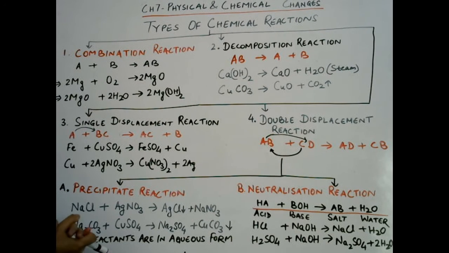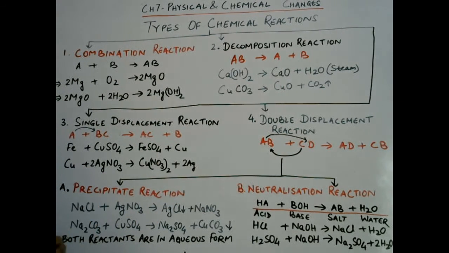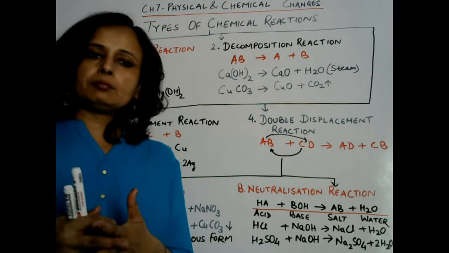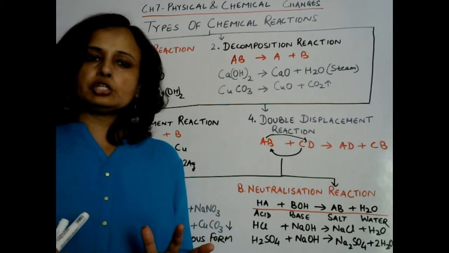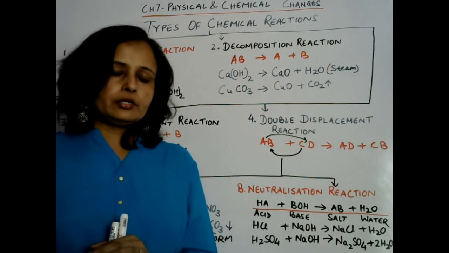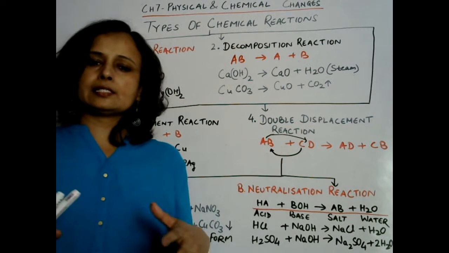So which kind of reaction is this? This is a precipitate reaction and comes under the category of double displacement reaction. Clear? Now let us study about the another type of double displacement reaction, that is neutralization reaction. We discussed so many times about neutralization reaction. What is this? This is a reaction between acid and base.